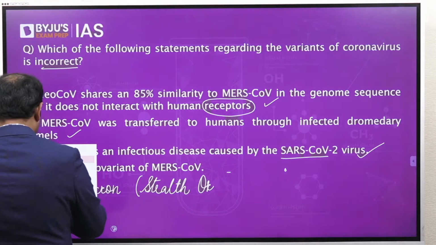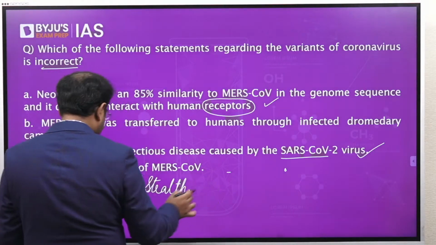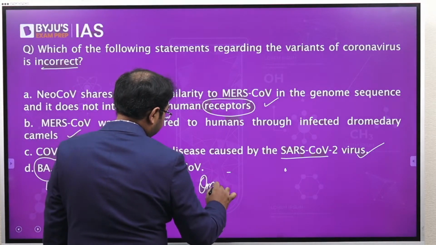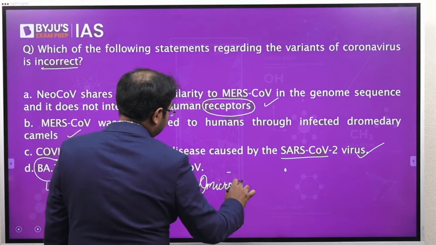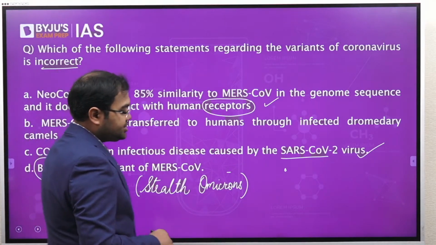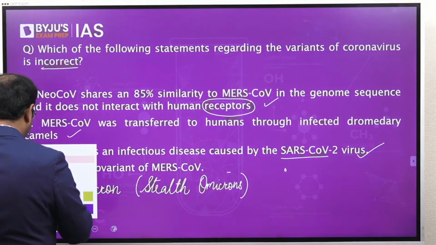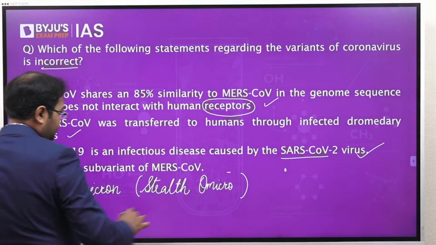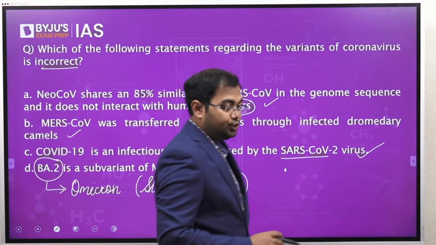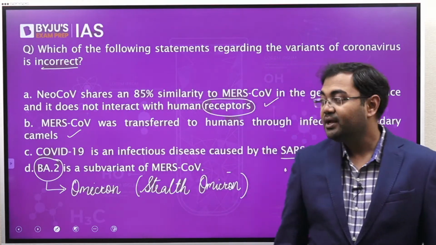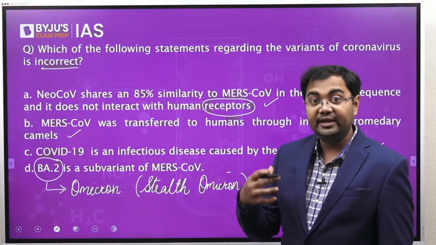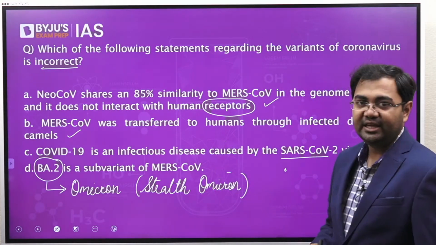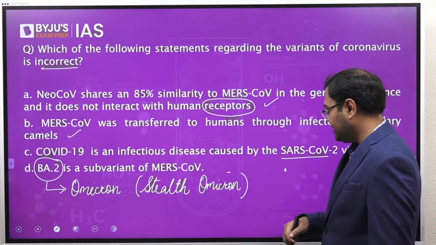You might remember that earlier this year we saw a lot of spike in the number of cases in India, and this is basically where we had a new variant, the Omicron variant. Because of the Omicron variant, we saw a huge spike in the number of cases in India. Then another sub-variant of Omicron came up, and this was BA2, and that's why it is also called stealth Omicron.